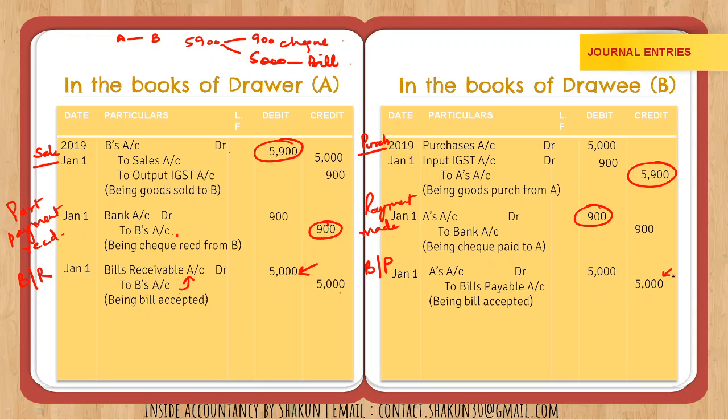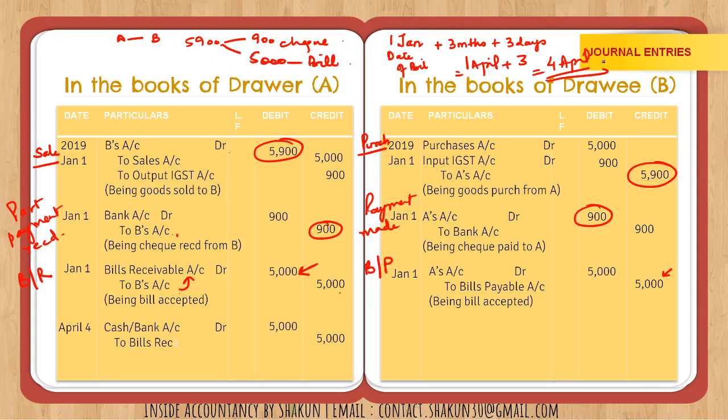So now what happens is he says that on the due date the payment is made. Now the bill was for 3 months. Again the same example that I had taken has come up here. 1st Jan was the date of bill, right? The bill was made for 3 months. So if I add 3 months plus 3 days of grace, what will be the date? 1st Jan plus 3 months amounts to 1st of April. If I add 3 months to 1st Jan and plus 3 days of grace gives me 4th of April. So my due date is 4th of April. On 4th of April the amount is received. So that means on April 4 I, as the drawer, have received the amount.